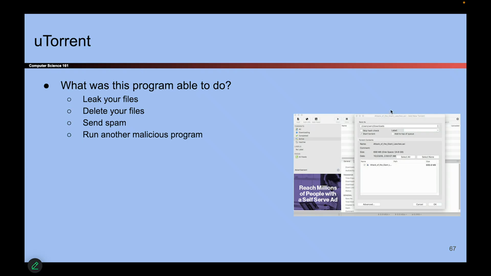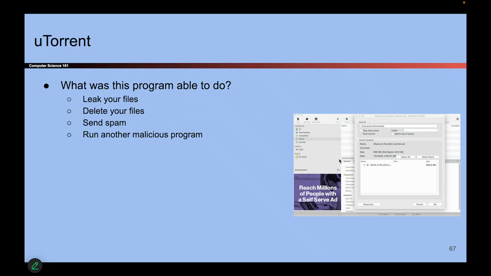And so we had to give this program a lot of powers. This program had the ability to use the internet, to read my file system, to write to my file system. So if this program were malicious, what could it do? It could read my files. It could delete my files. It could send emails pretending to be me. It could run other programs.